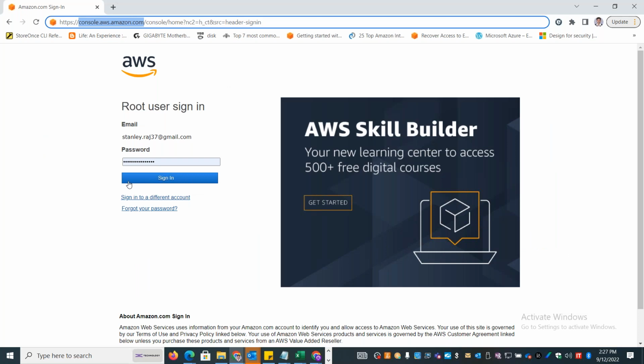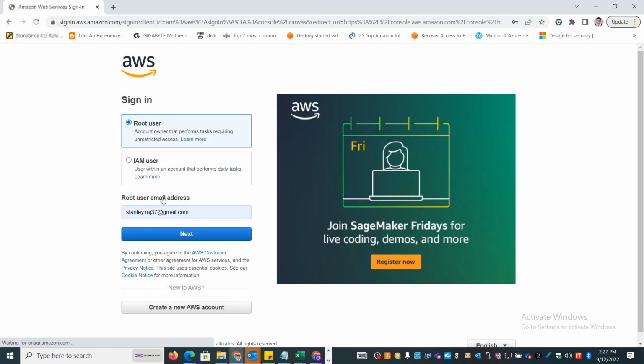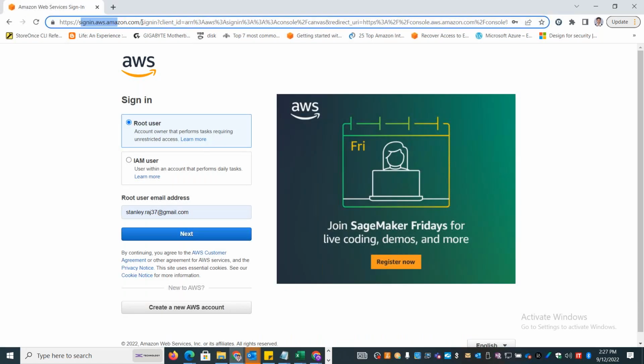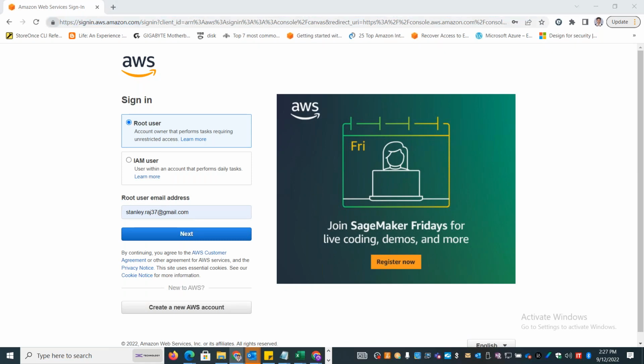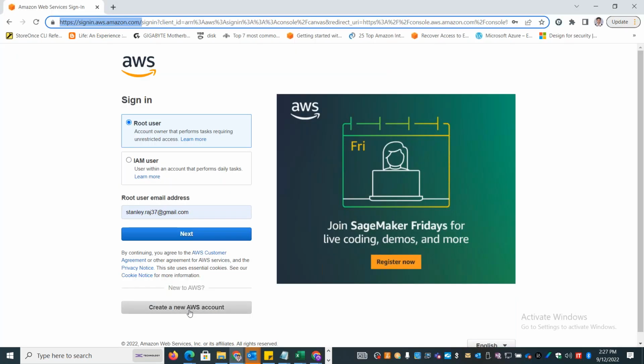Okay, if you don't have an existing account, you can just say sign into a different account. It will take you to signin.aws.com. So this is where you go and create a new account. At the very bottom, you can see create a new AWS account.